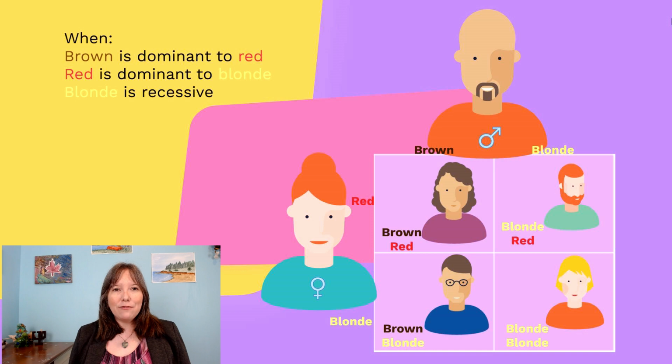So what this means is if they were going to start a family together and produce offspring, we would find that 25% of the time they would produce an offspring with the genotype brown-red. It would have one allele for brown hair, one allele for red hair.